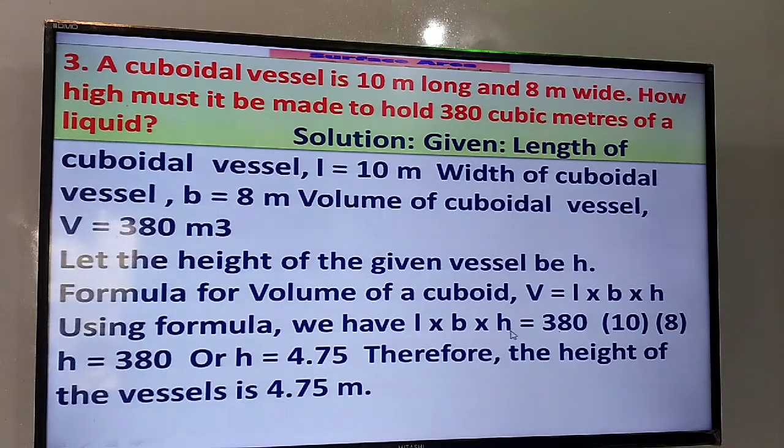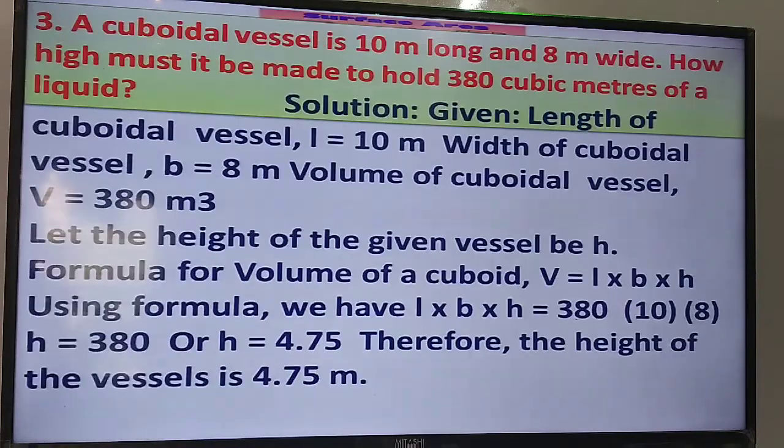Out of which length is 10, breadth is 8 meter, and height we don't know. Means 10 into 8 into h, that is equal to 380. So h equals 380 divided by 10 into 8, that is 80. That gives 4.75 meters. So the height of the cuboidal vessel is 4.75 meter. Now let us take the fourth problem.